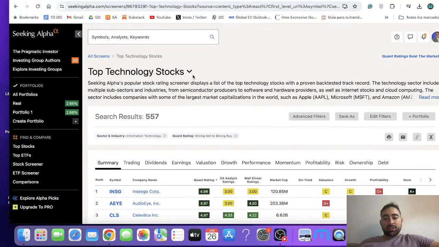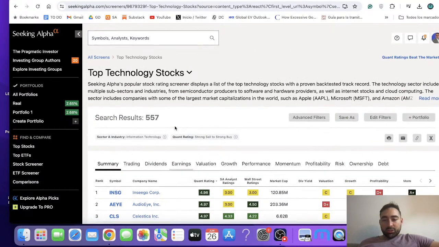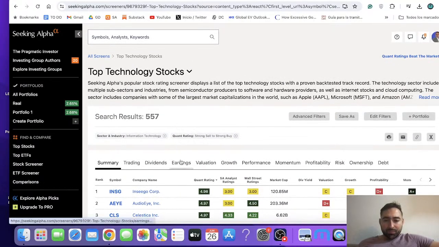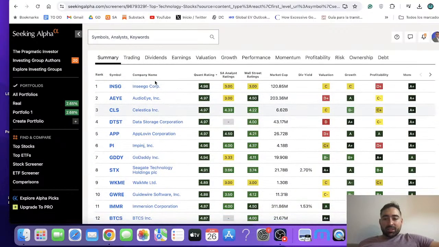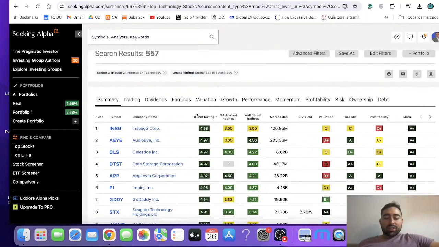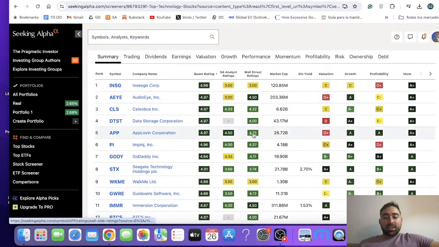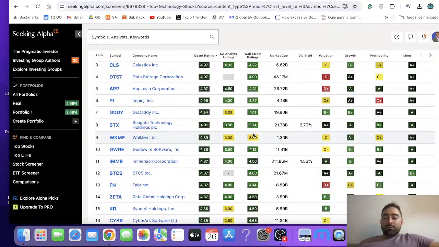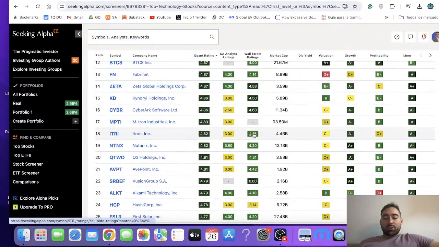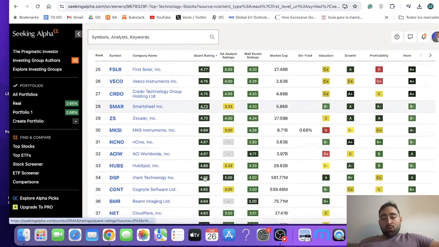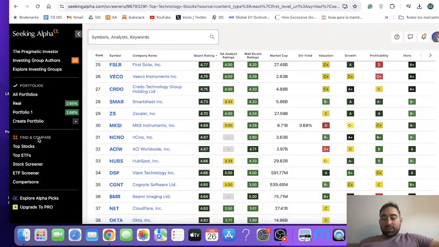Here we have top technology stocks, and we can see what the top ratings are. This is looking at what makes up the Seeking Alpha quant rating, which is based on an aggregate of the valuation and what Wall Street analysts are saying. A very interesting way of getting ideas and looking at stocks that are doing very well or could begin to do very well in the future.